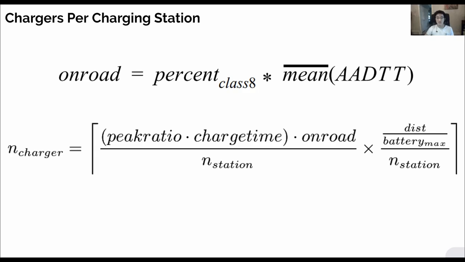The number of trucks is then multiplied with the route distance divided by battery max, which gives the number of times a truck needs to recharge along the entire route. The final value is then divided by the number of stations to evenly space the total number of chargers at each station along the route.